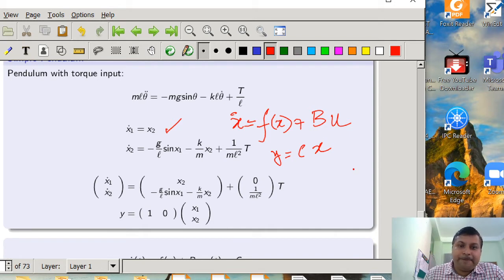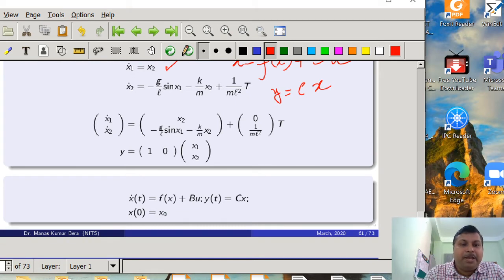So now you see that the system is represented in a compact form, x dot equal to f of x plus b into u, output y equal to cx, and the initial condition definitely will be present, which is required to be known to solve the differential equation. So x has two components, that is x1 and x2. That's why we write x belongs to R2.